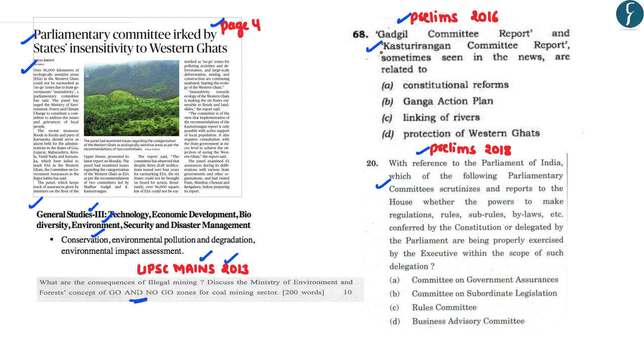Now coming back to the questions asked in prelims 2016 and 2018. The question asked in 2016 was: Gadgil Committee report and Kasturi Rangan Committee report, sometimes seen in the news, are related to. And as we have discussed, the answer to this question is D. And if you look at the question asked in prelims 2018, the answer to this question is B, that is Committee on Subordinate Legislation.